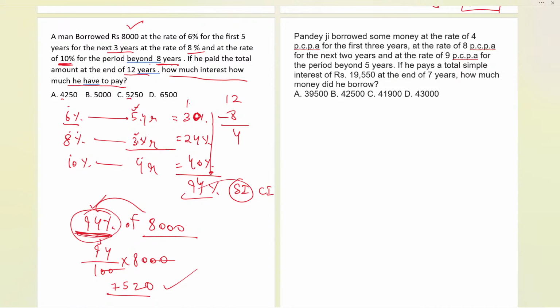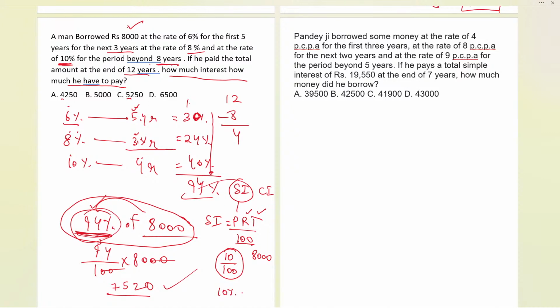Now let me tell you, I have applied it directly: 94% of 8,000. The simple interest formula is PRT by 100. If I consider time as 1, and the rate is suppose 10% and the principal is suppose 8,000, upon 100. Can I convert this into 10%? Yes. And multiply means of, so now 10% of 8,000. Here I have written 94% of 8,000. It is the same simple interest formula we have considered. So directly you can also apply this if you are observing the overall rate percent you are getting. That is the way.